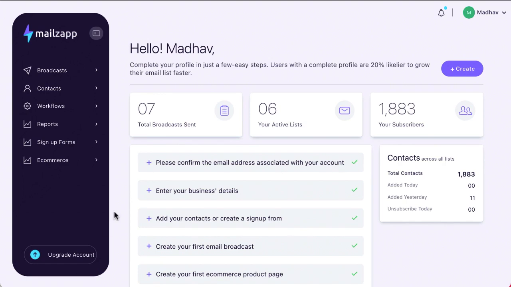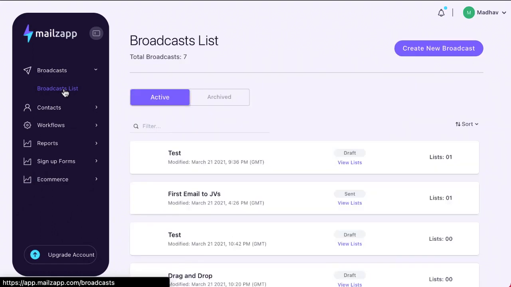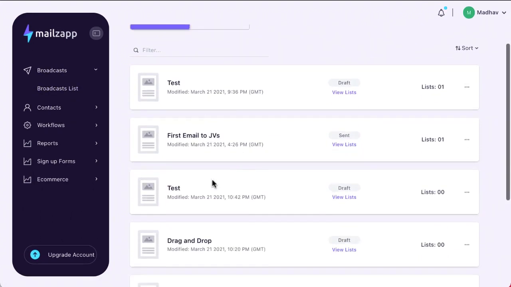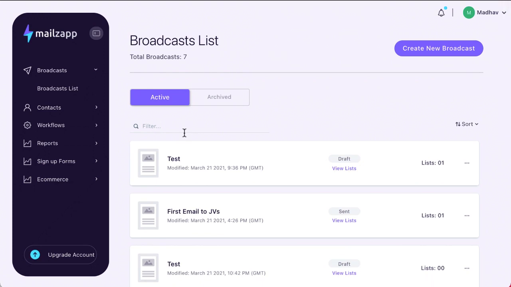Let's go ahead and create a broadcast. You can go to this overview list of broadcasts. You'll see all your broadcasts over here. You can filter. For example, if you say first, you get the first. Just see the response speed.